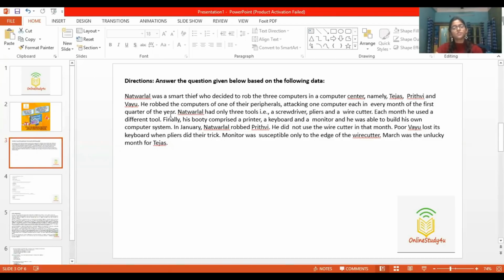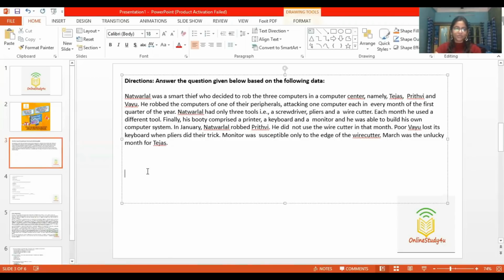Natwar Lal was a smart thief who decided to rob the three computers in a center, namely Tejas, Prithvi, and Vayu. So let's write down the names: Tejas, Prithvi, and Vayu. Like this, just prepare a chart or table, whatever.